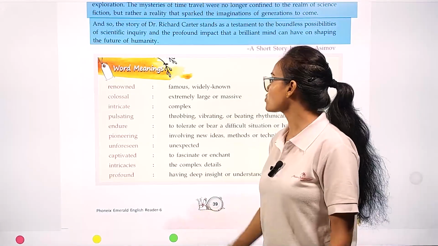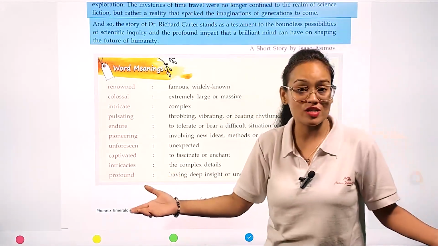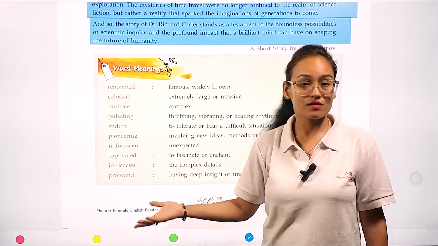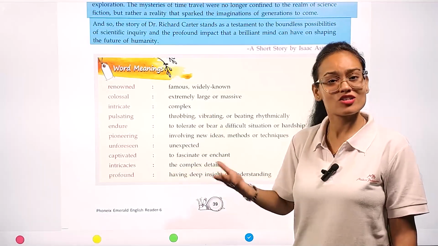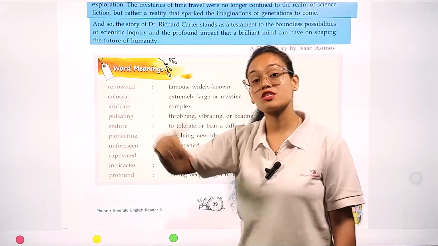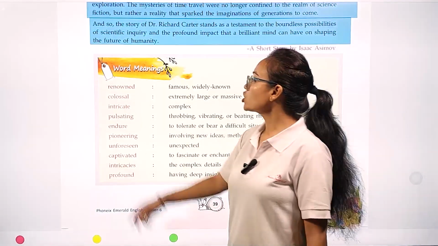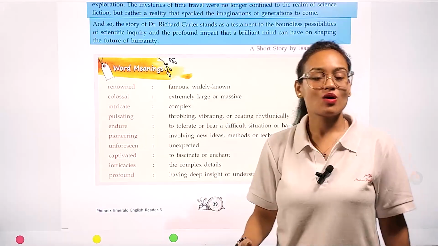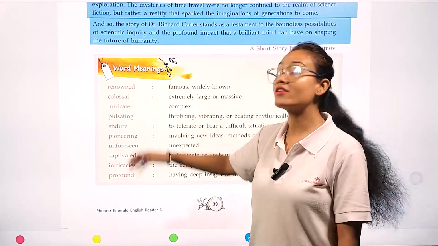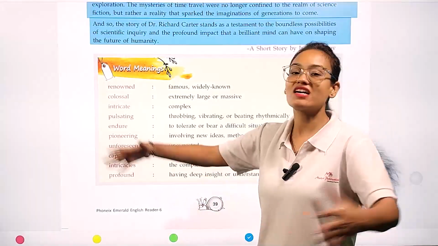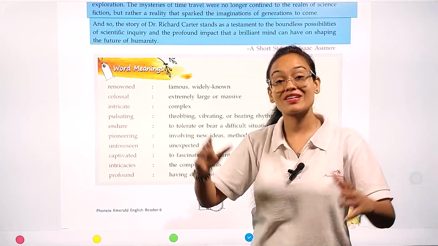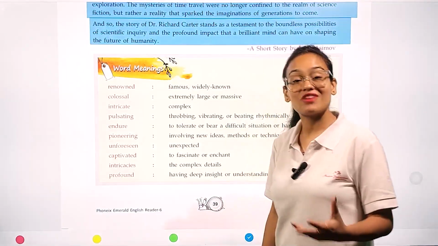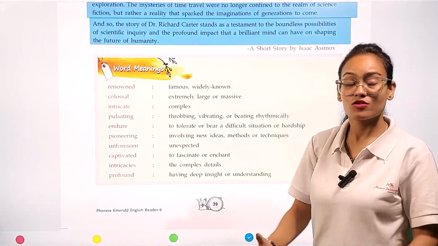Renowned means famous, widely known. Renowned means a world-famous personality like Bill Gates, Elon Musk, Narendra Modi, Ambani. They are all renowned persons in their respective fields. Colossal means extremely large or massive. The Colosseum is a very famous wonder of the world, based in Rome. Actually, it is a very large area where a huge population gathered in our ancient world. Intricate means complex, very hard to solve.